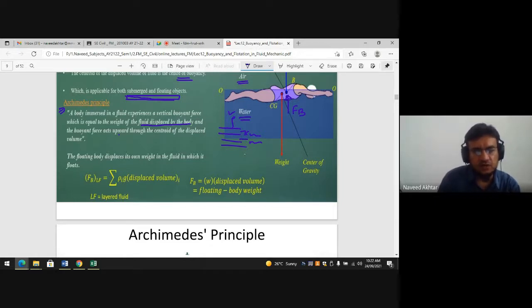The floating body displaces its own weight in the fluid in which it floats. So Fb is equal to rho g into the displaced volume. Rho into g is nothing but the unit weight of your liquid, and this is the volume. It is already seen above.